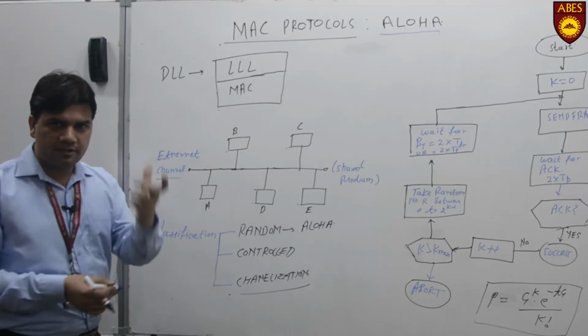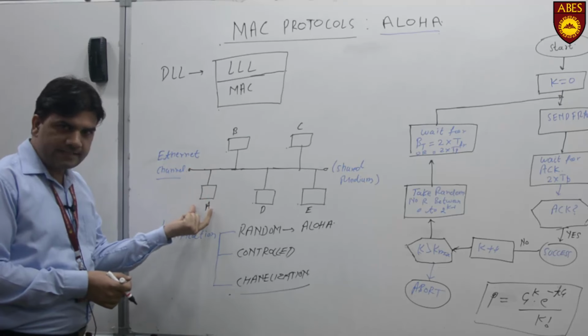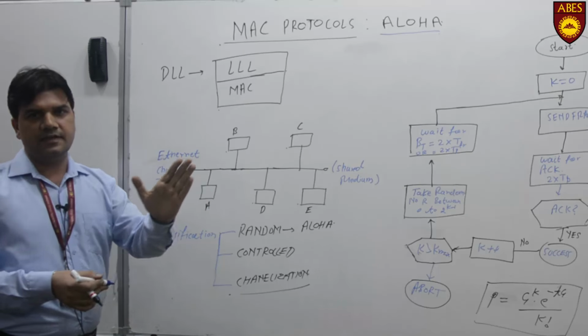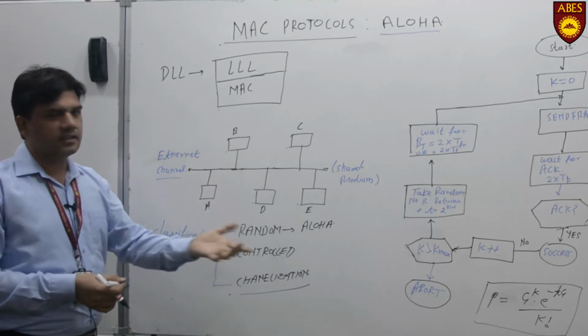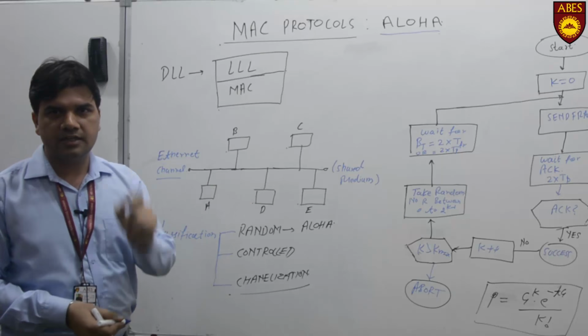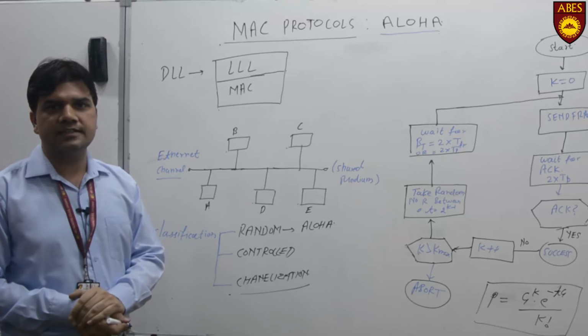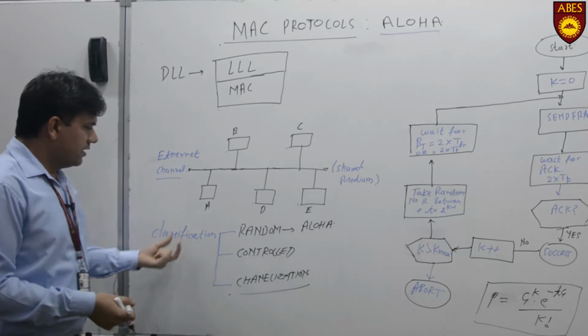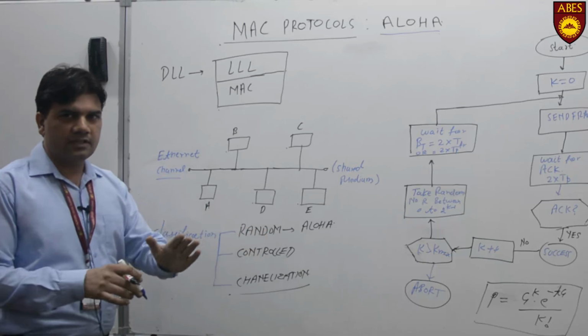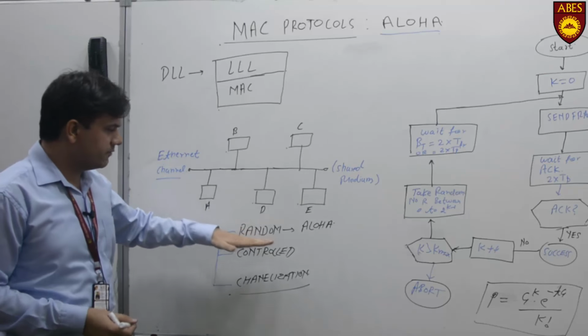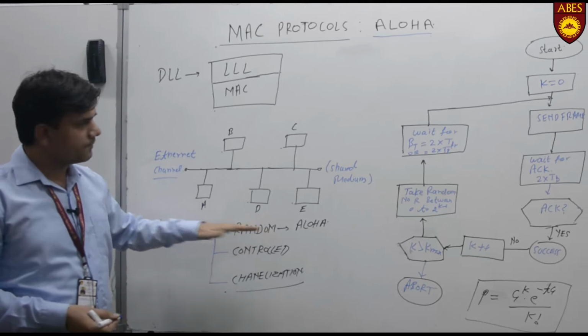In that particular interval, this node A is transmitting. If no other device is transmitting, then that frame will be received by all the other nodes intact without any collision. But that is not the case always. So the first and the simplest algorithm was random access, where we don't have any control. That's why the name was given as random access protocols.